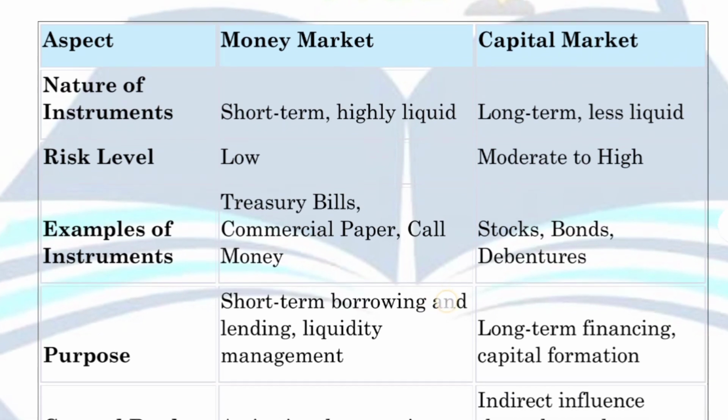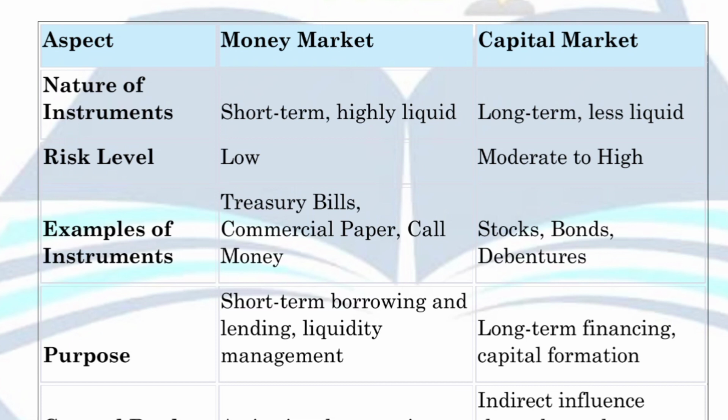Okay. Now coming to the fourth point, that is the purpose of the money market and the capital market. The main purpose of the money market is short-term borrowing and lending. As you know very well, the money market is just like a commercial bank. Why? Commercial banks deal with acceptance of deposits and lending, right? Similarly, the money market also deals with borrowing and lending activities that fall under the period of 1 year. And this is the same as the points we already considered in the meaning.